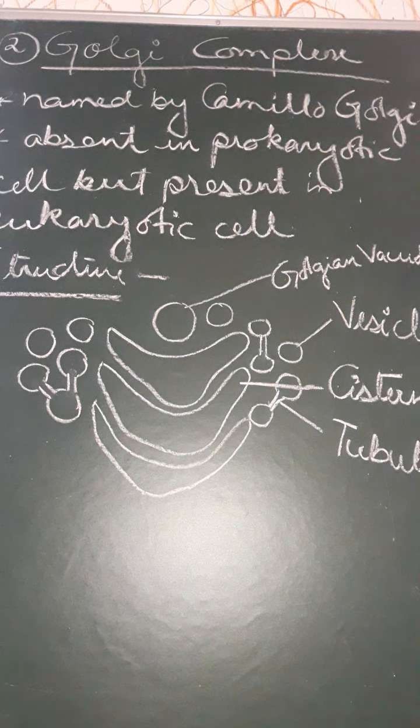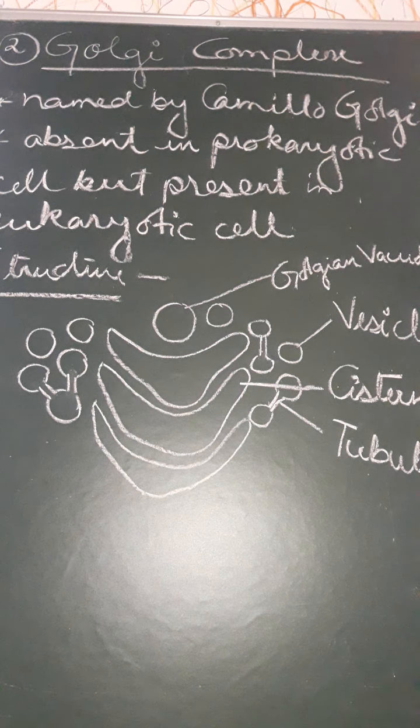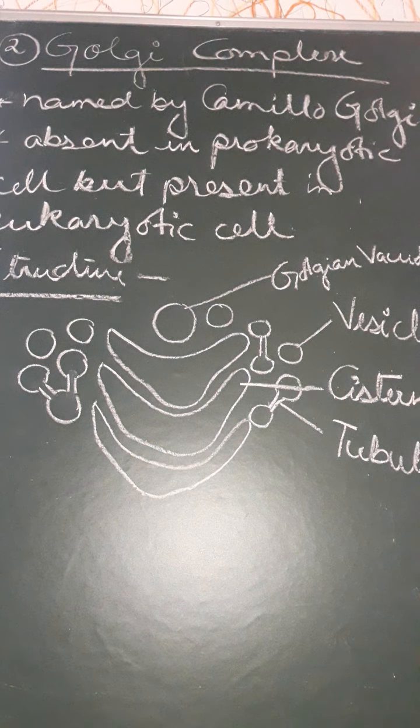Then there are some vesicles that contain secretory substances, and if these secretory substances are present, then that particular vesicle is known as a secretion vesicle. And some types of vacuoles are present. These are the expanded parts of the cisternae. The cisternae get modified, expand and form some vacuoles which are known as Golgian vacuoles. Now the main function of the Golgi body is secretion of some types of substances. That means all the glandular cells depend upon the Golgi complex for packaging of their various substances. So that is an important part.